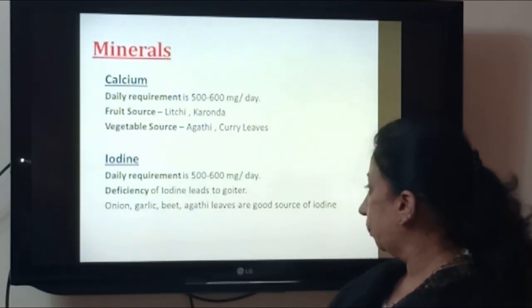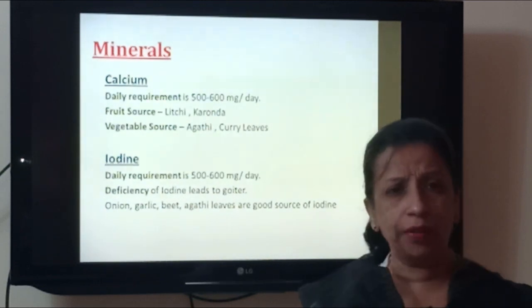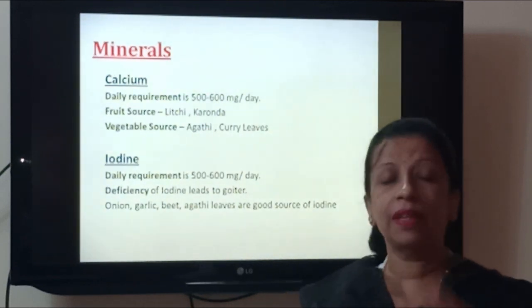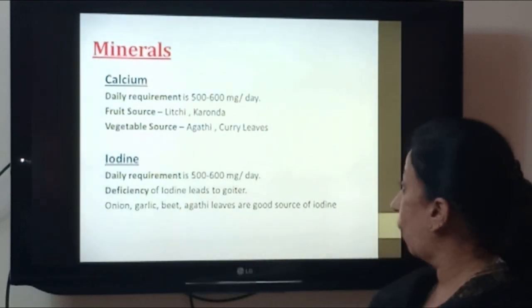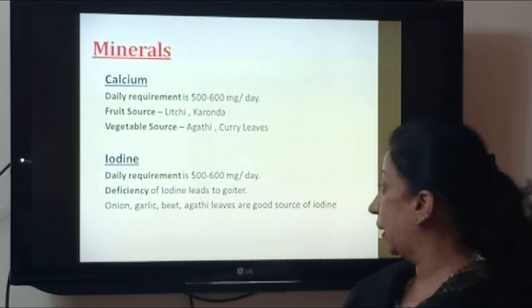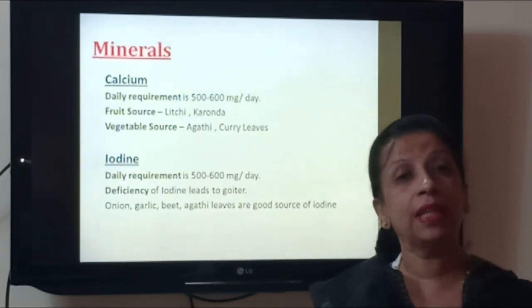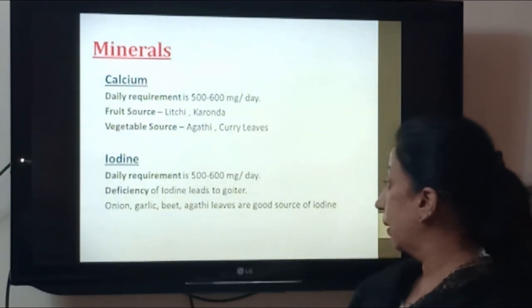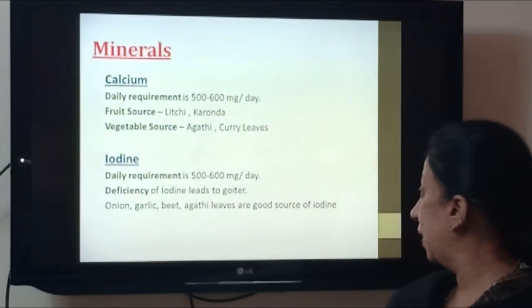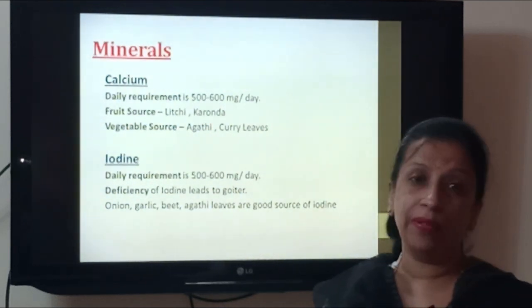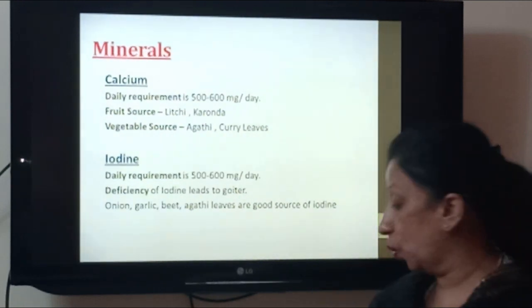Next, iodine. You all know that deficiency of iodine leads to goiter. You must have seen the swollen neck portion. So that is very important. Daily requirement is 500 to 600 milligrams per day. I already told you deficiency leads to goiter, and you can consume iodine by taking onion, garlic, beet, agati leaves, even iodized salt. That is also an important source of iodine.